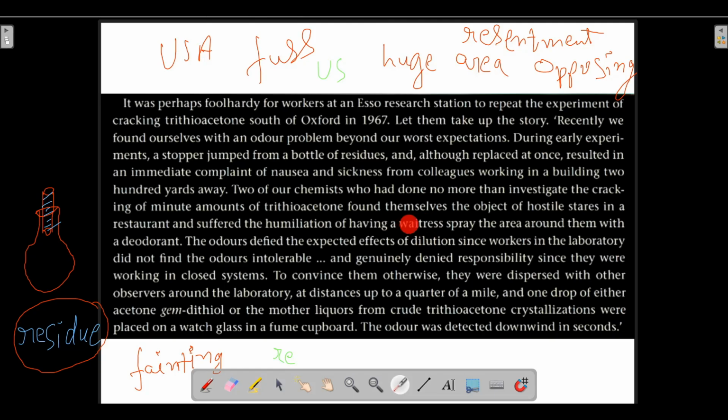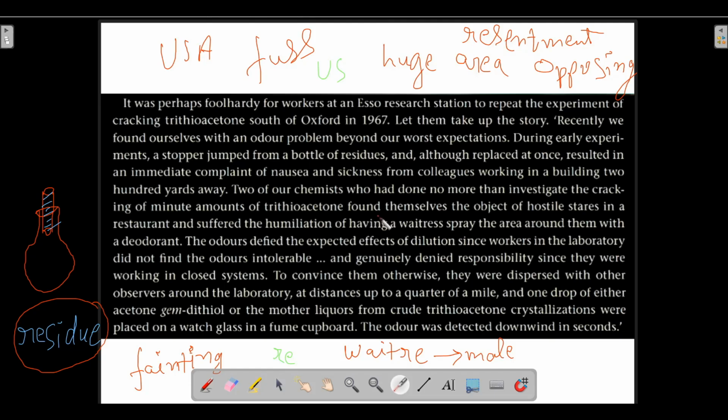It is feminine gender, the feminine form of the word waiter. Waiter is a male term, masculine gender. It is used for males, and for females the word used is waitress.